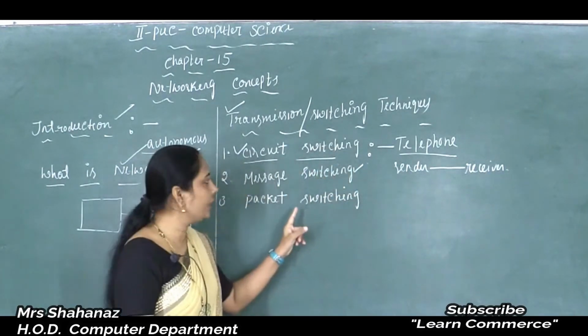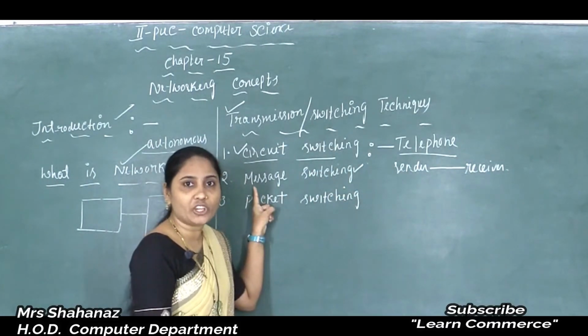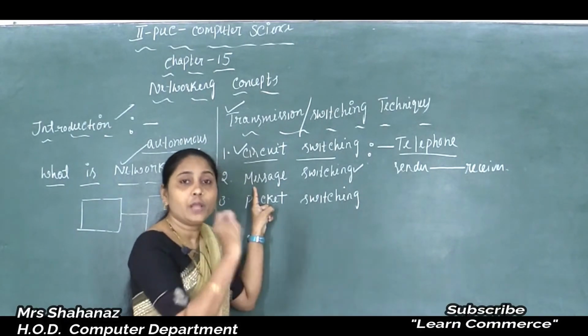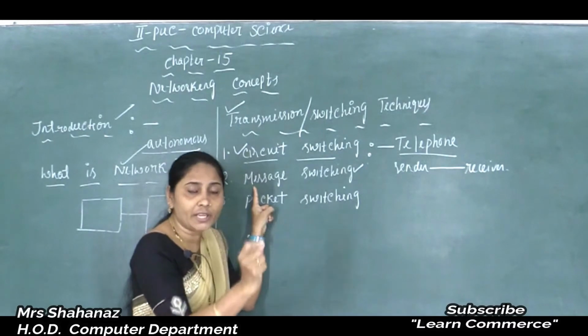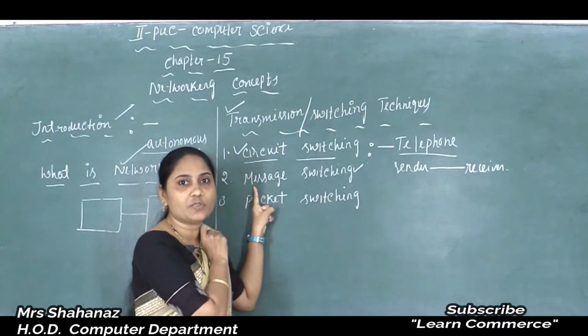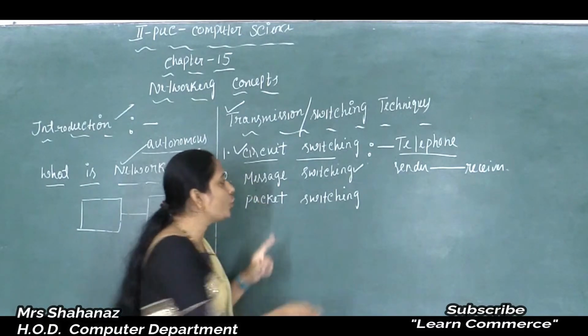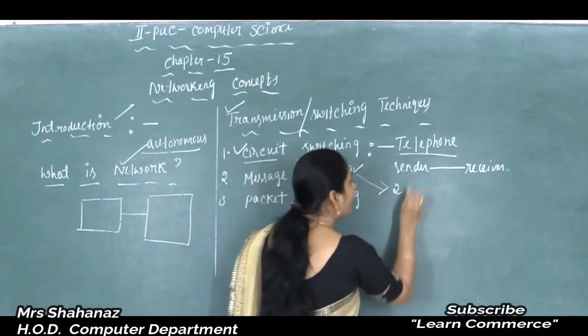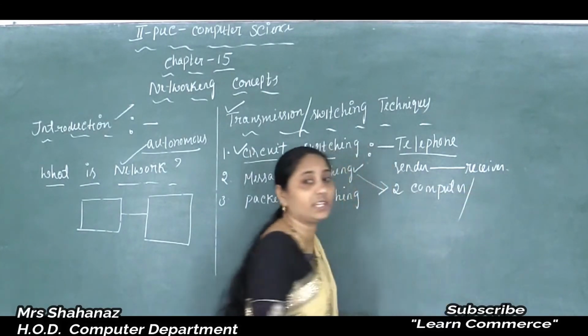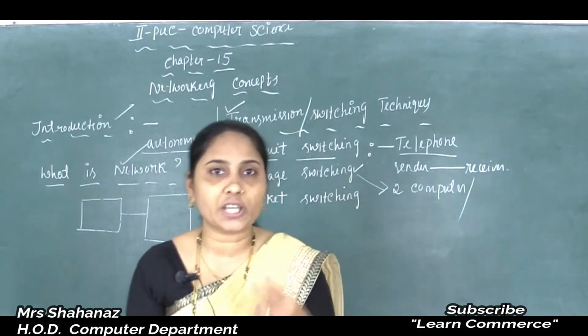So there is some connection between the sender and the receiver. But what about the message switching method? In message switching, there is no need to establish a connection like in circuit switching between two computers. Clear this point here? Such two computers are called two stations.